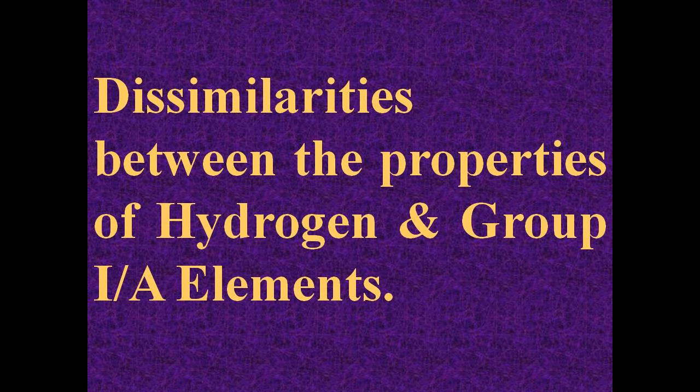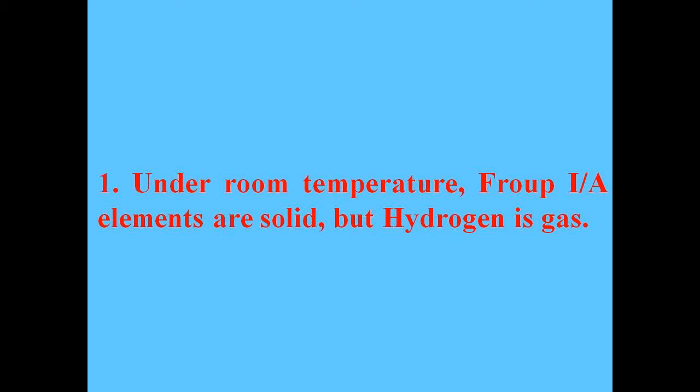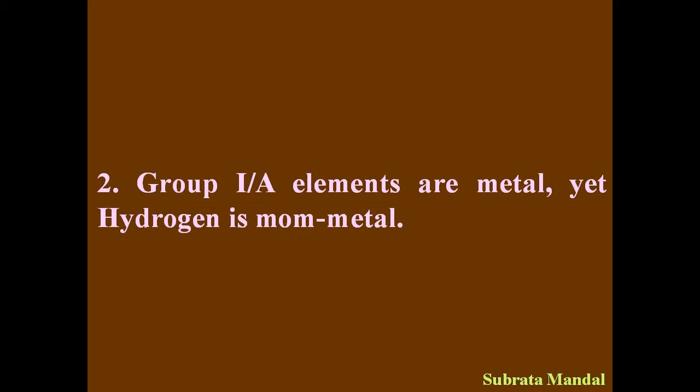Now we will discuss the dissimilarities between hydrogen and group 1A elements. At room temperature, group 1A elements are solid, but hydrogen is a gas. Group 1A elements are metals, but hydrogen is a typical nonmetal.